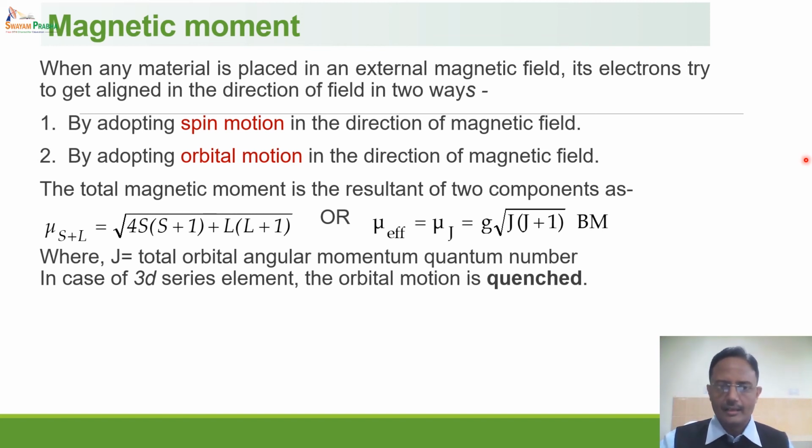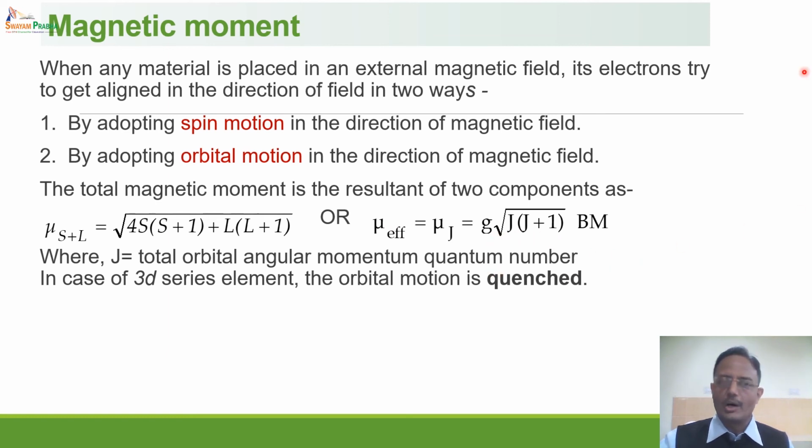As a result, the rotation of the orbital, as we have seen, dxy getting transformed into dyz, is not possible because of very strong interaction between the d orbital of the metal and the overlapping orbital of the ligand. Hence, the orbital motion is completely prevented, which we call the quenching of the orbital motion.